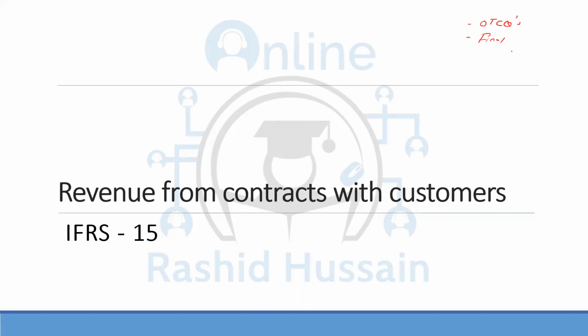The final account question is where you're required to prepare the financial statements, the statement of profit or loss, and the statement of financial position. In that question, IFRS 15 comes as an adjustment, for example, revenue is recognized regarding services which should not have been recognized, or revenue is recognized when it should not have been. So you will have IFRS 15 in the objective test case questions as well as the final account question.